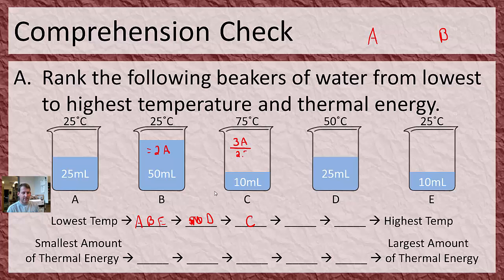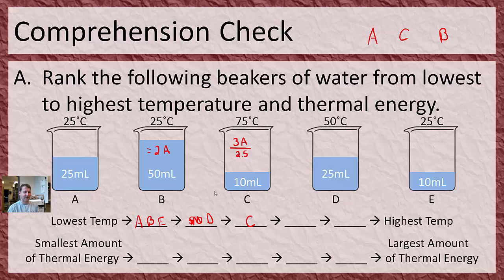So it would be divided by 2.5. If I took the thermal energy of A, multiplied it by 3 for the temperature change, and divided by 2.5 for the less water, I'd end up with 3 over 2.5, just a little bit more than A, but definitely less than 2 times A. So I'm going to put C here between these two. Again, I left space for the other ones. I don't know where they go yet.